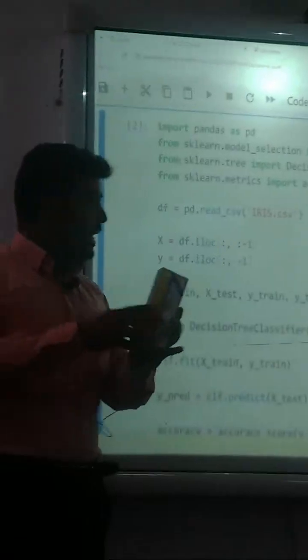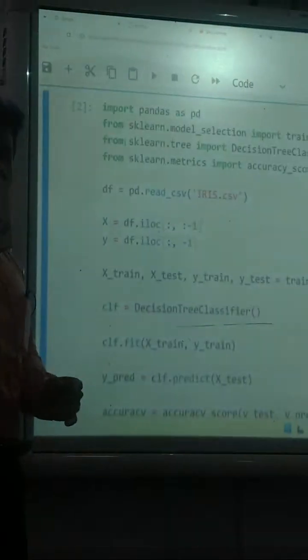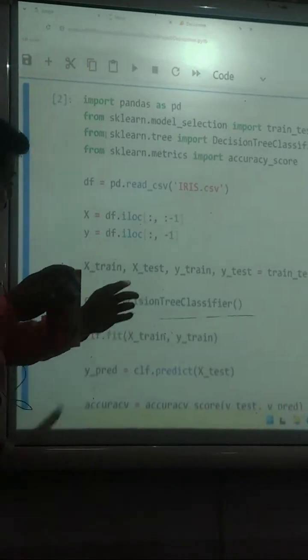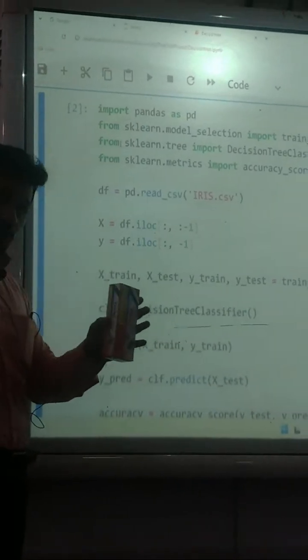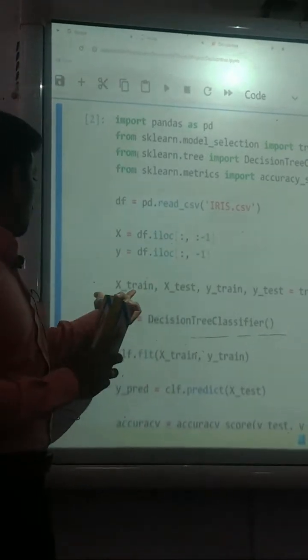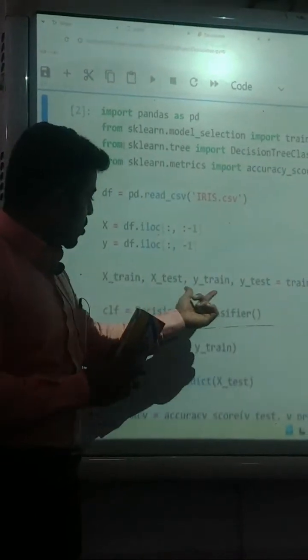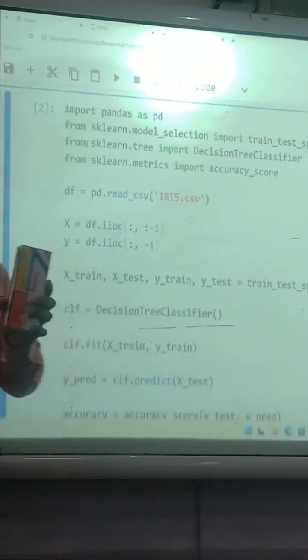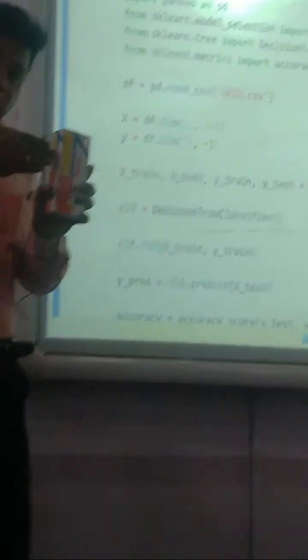Already I told you about test data and training data. I feed the iris data to this machine learning, and the machine has one more algorithm. This algorithm classifies into two variables: X train, X test and Y train, Y test. But we are just giving the iris data blindly.